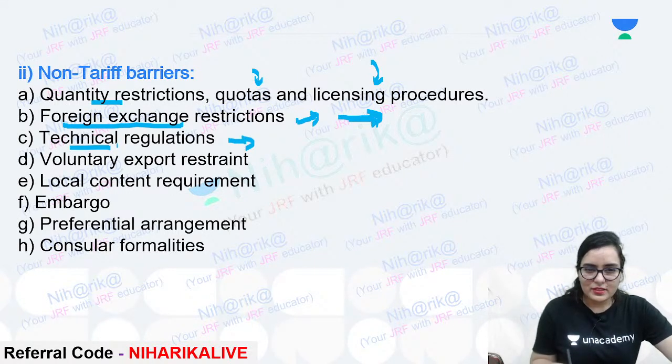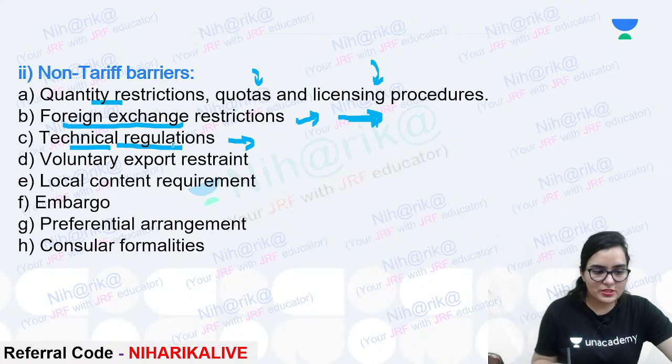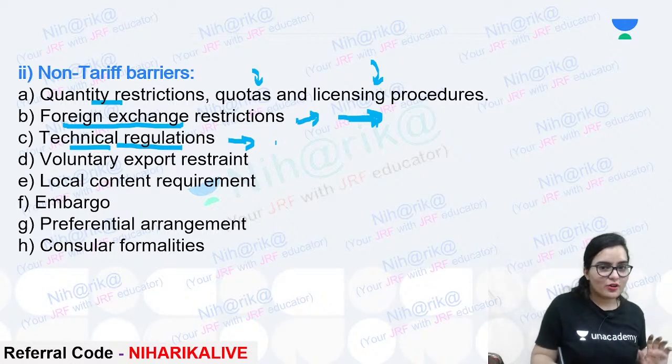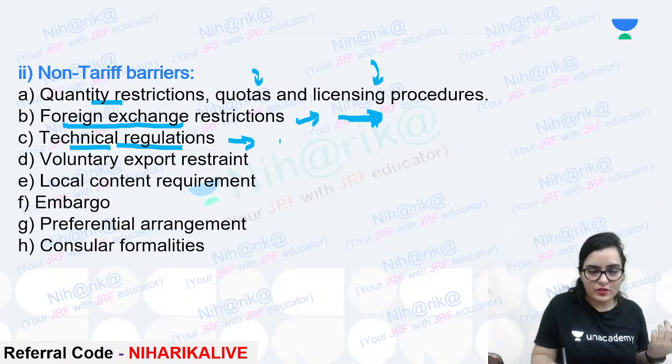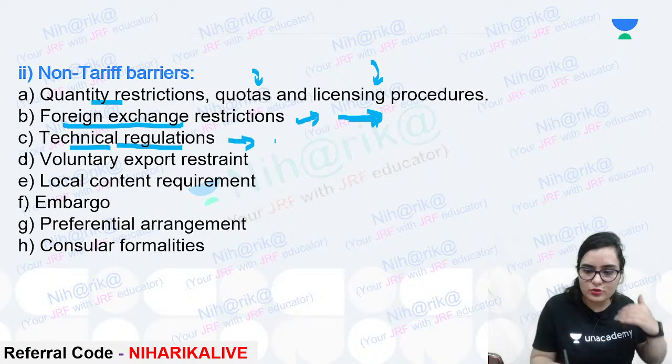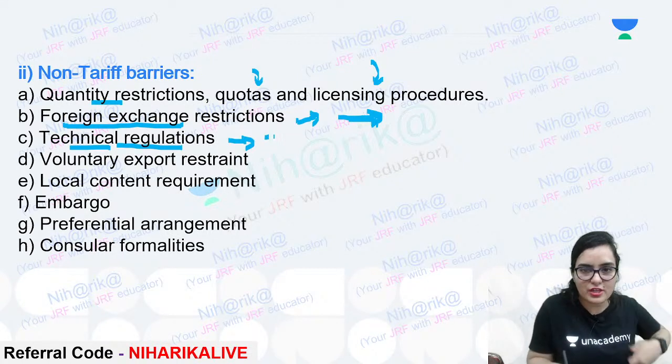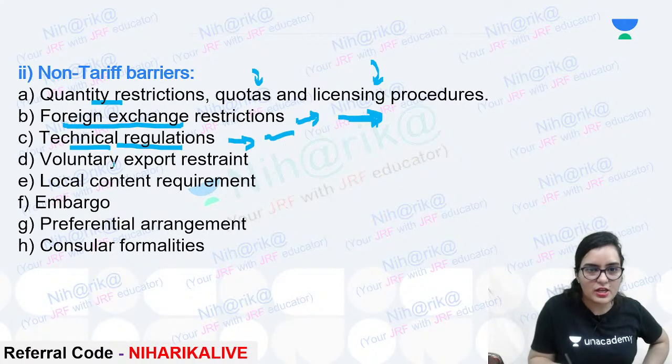Now, technical regulations, what is that? Suppose we say no, this technique is of India only, we will not forward this technique to some other country. That will be technical regulations. Next, voluntary export restraint.